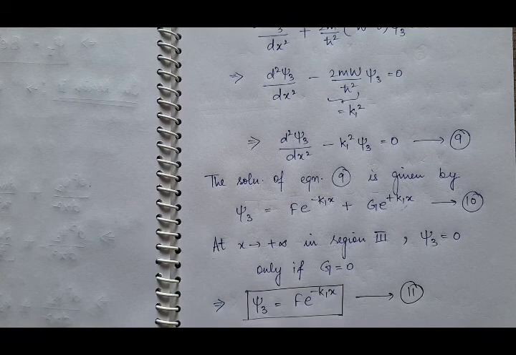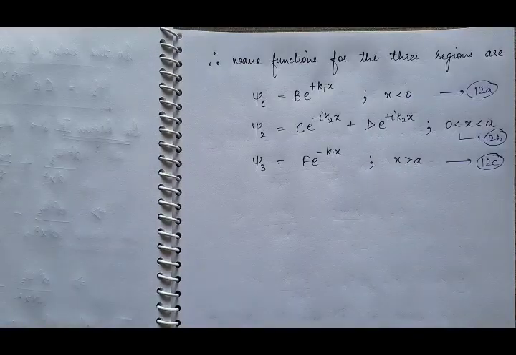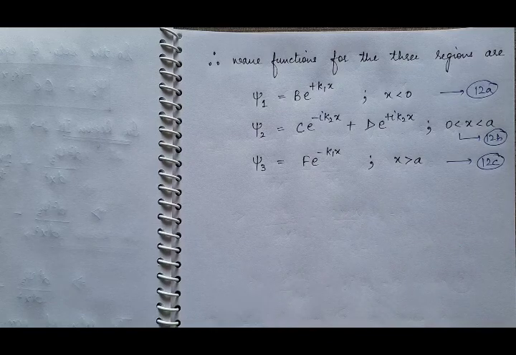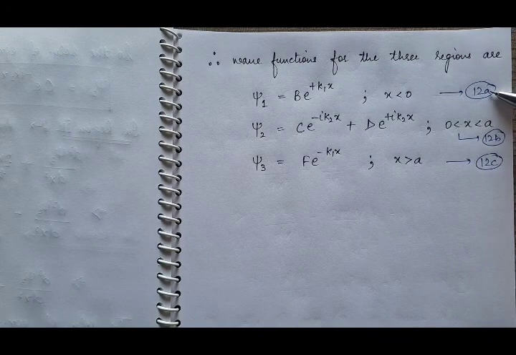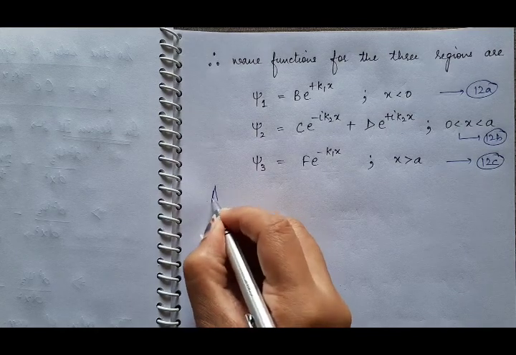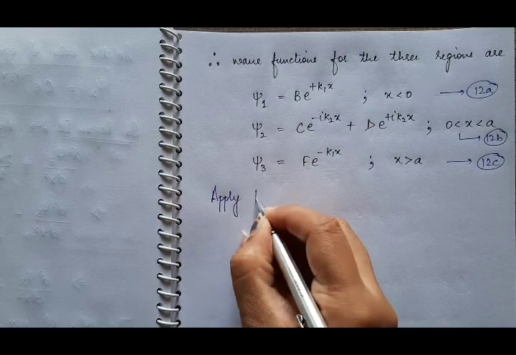Now we have derived the wave functions in all three regions. The wave functions for the three regions that we have obtained are this, this and this, and suppose these are equations 12a, b and c respectively. Then apply the boundary conditions. So the next step is to apply boundary conditions.